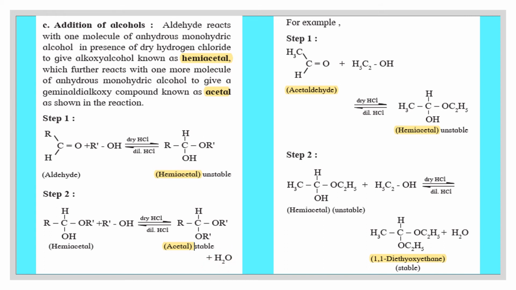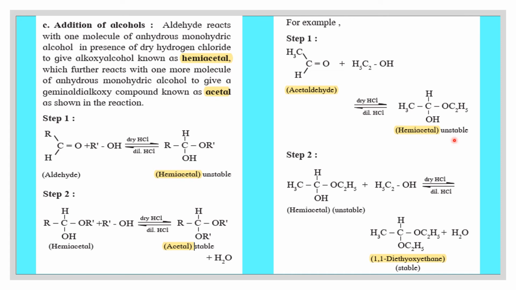Consider the example acetaldehyde. Acetaldehyde reacts with the alcohol ethyl alcohol in presence of dry HCl, so that the alkyl group of the alcohol gets attached to the oxygen atom and OH group gets attached to the carbon atom. Double bond becomes single bond. We can see here the alkyl group is attached to oxygen atom and the OH group is attached to carbon atom. This product is known as hemiacetal, which is unstable.